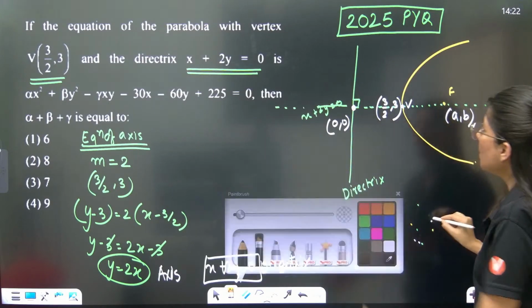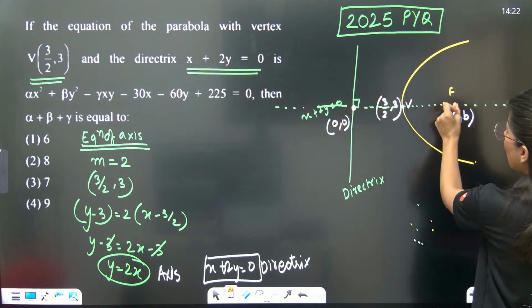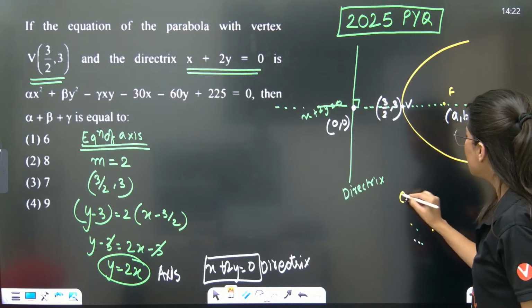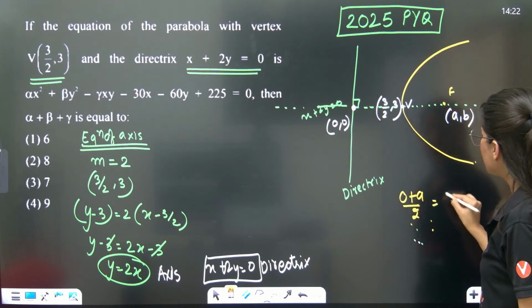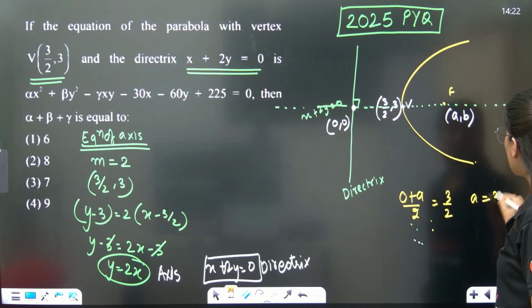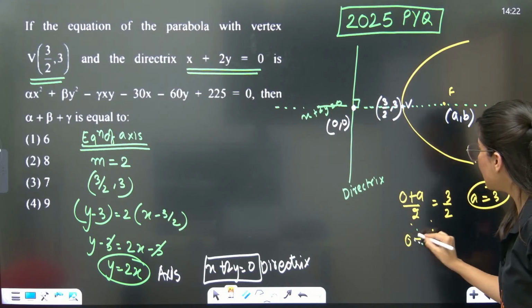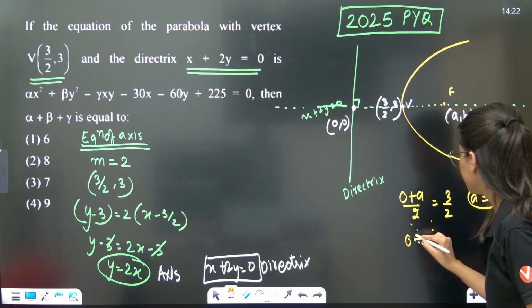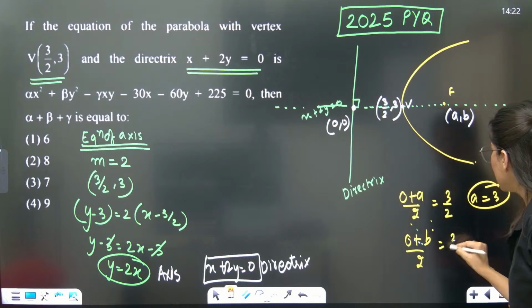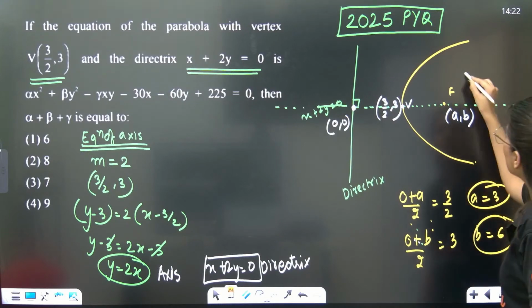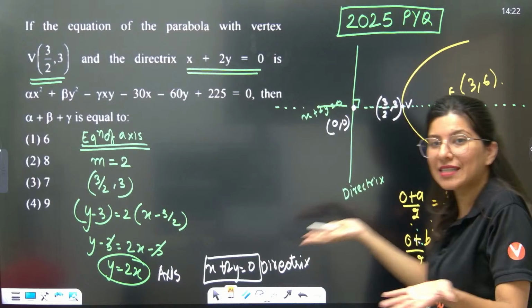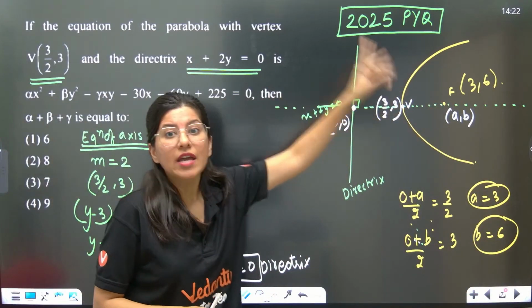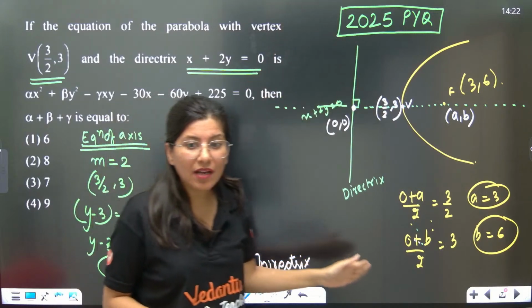Now, foot of the directrix, focus, vertex: the vertex is the midpoint of these two. So 0 plus A by 2 is equal to 3 by 2, clearly A is 3. Then 0 plus B by 2 is equal to 3, so B is 6. So you have got your focus, my dear students. Focus is 3, 6.